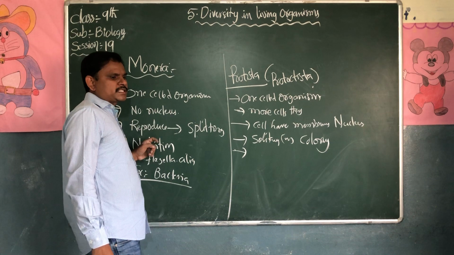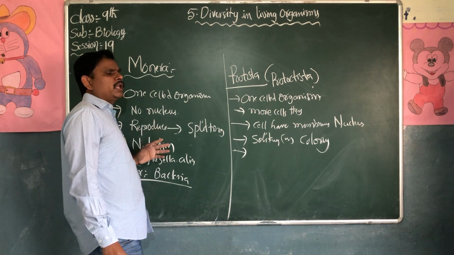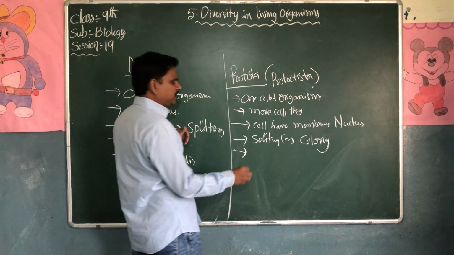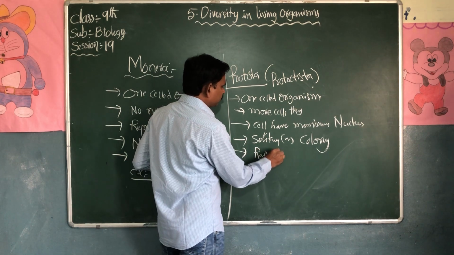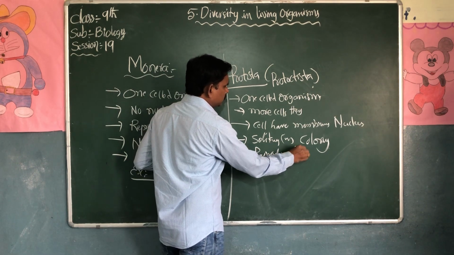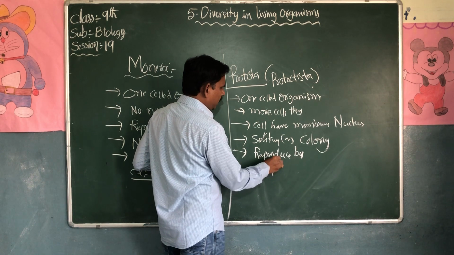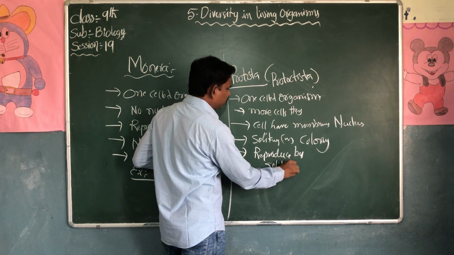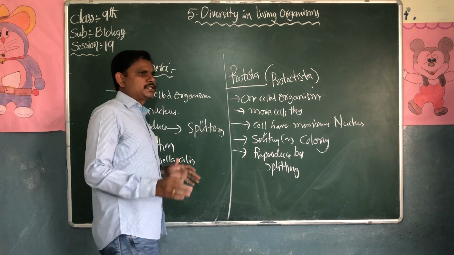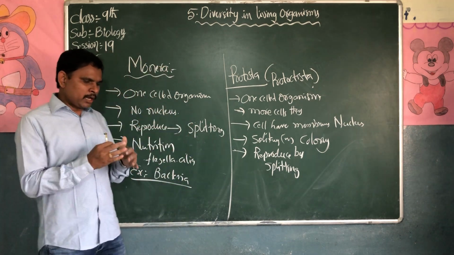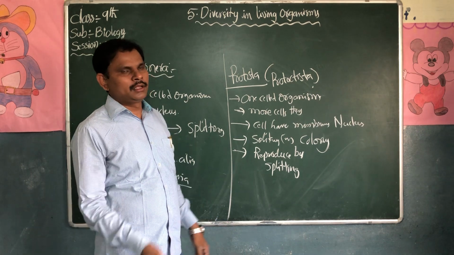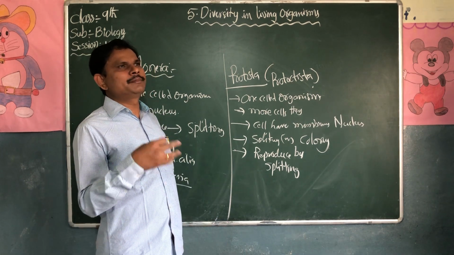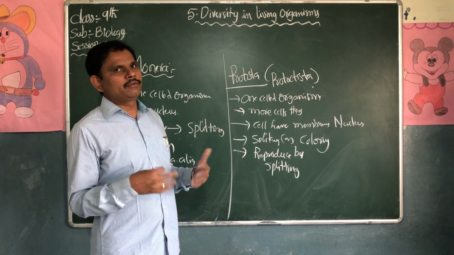And mostly the Protista reproduce by splitting, by binary fission. Splitting into two. One amoeba will split into two amoeba. We discussed in 8th class how the hydra and the amoeba split.